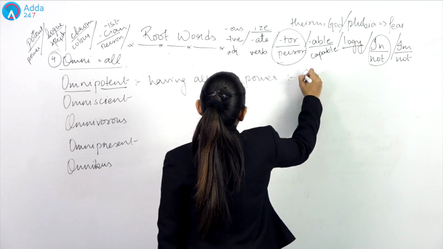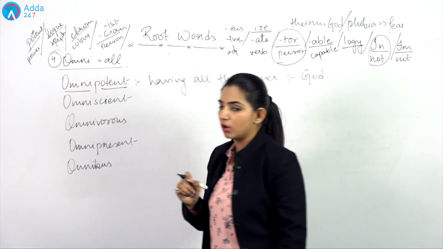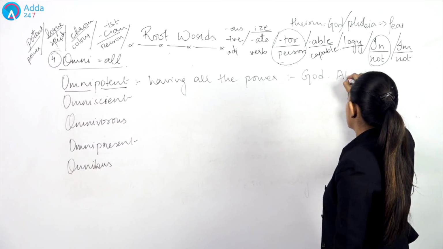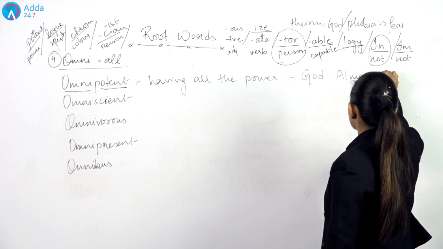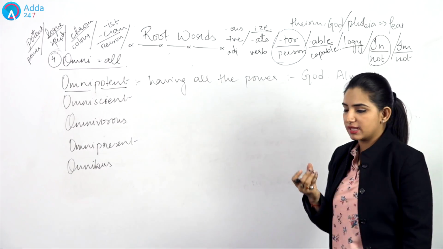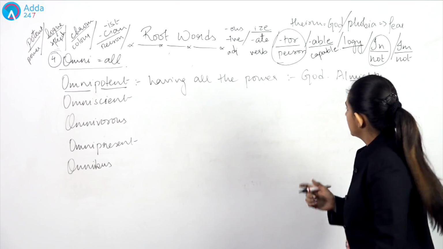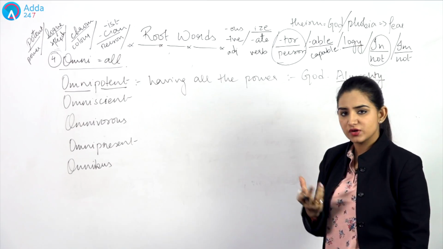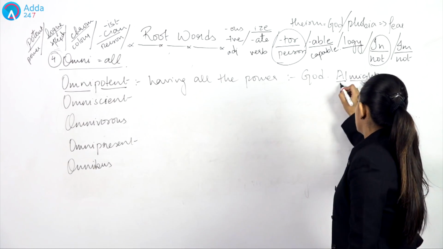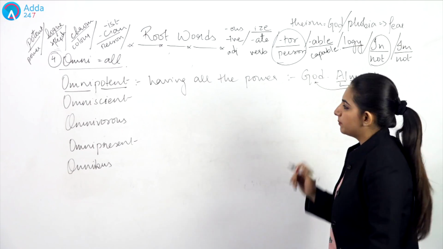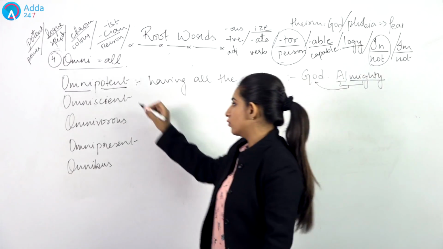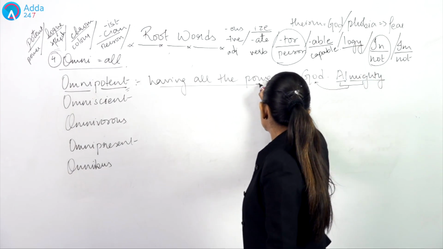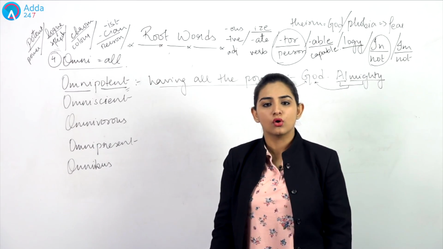You can easily relate this to God. We call God Almighty, right? When I say might, might is again a word that is related to power, strength, and all means what? Everything. So Almighty, somebody who has all the power. Similarly is what we mean by omnipotent, having all the powers. So this is what we relate to our God.